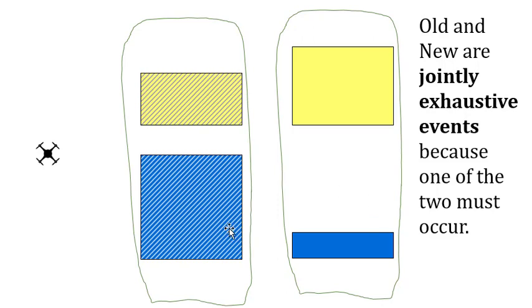So these are jointly exhaustive because there is no other option. One of the two must have occurred in this case if the drone landed already. So jointly exhaustive events are events where one of the two, when we are talking about two, must occur. There is no other option.